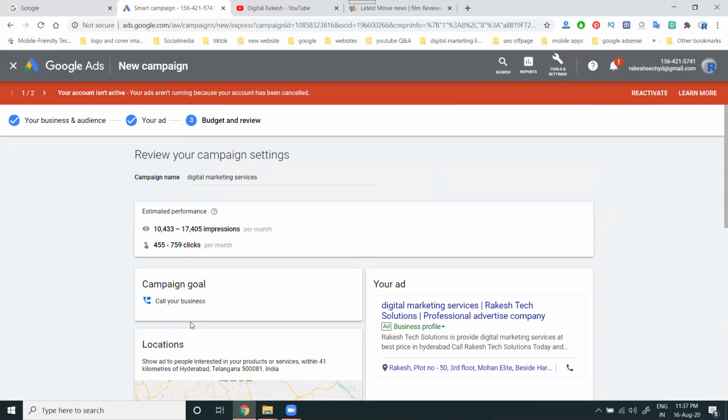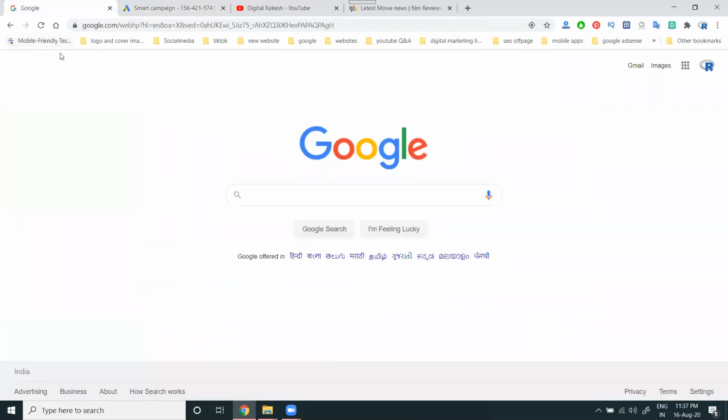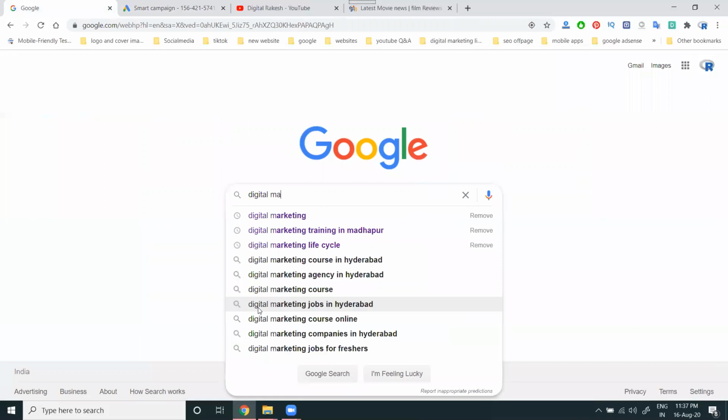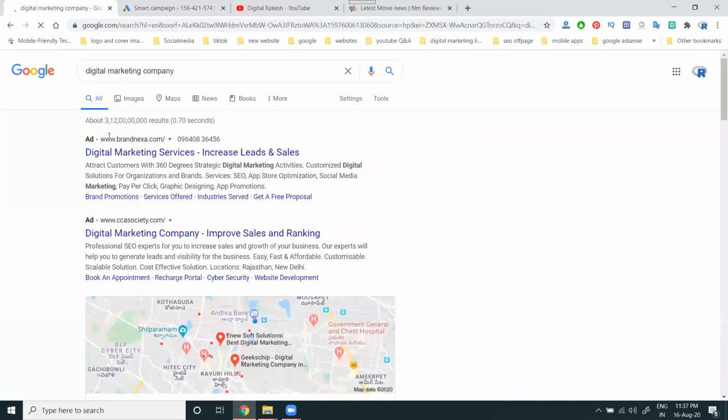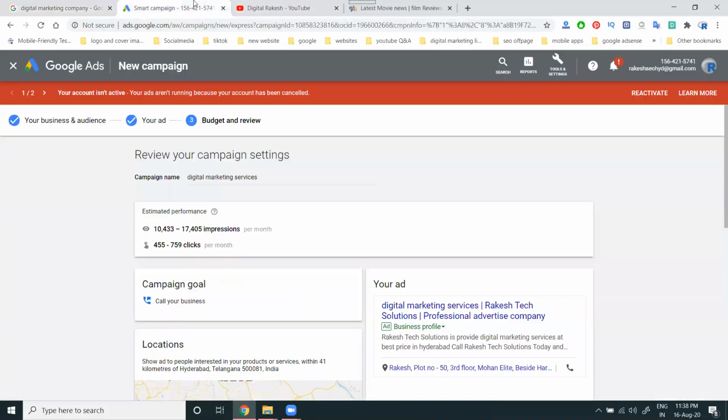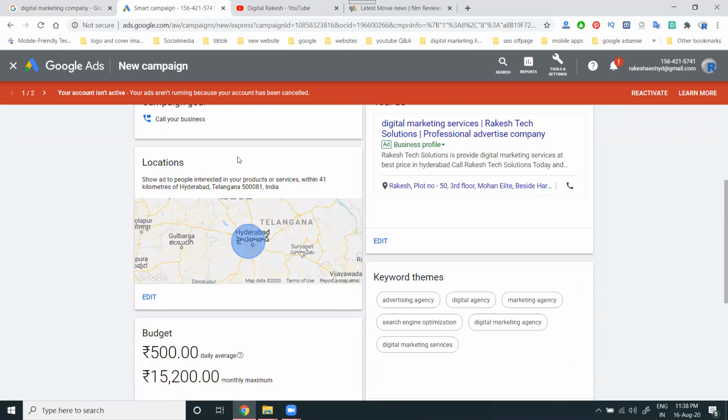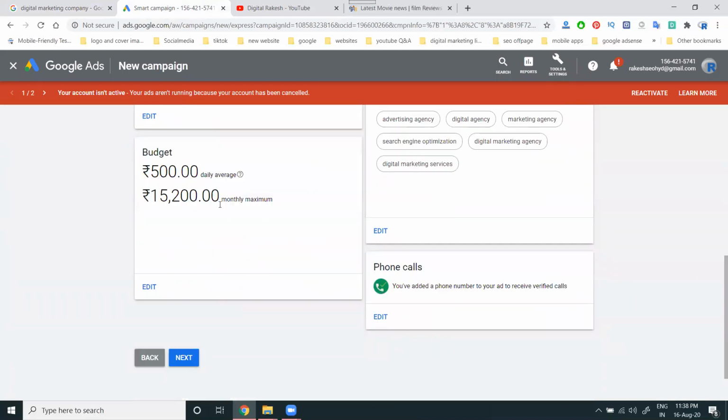A lot of people ask one question: what does it mean by impression? What does it mean by clicks? When people watch any kind of ads, you can see any type of ad being watched. That is called an impression. When you click, the charges will appear. So now everything will be here.